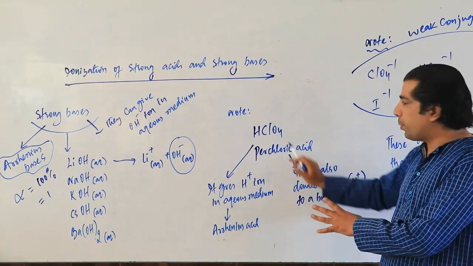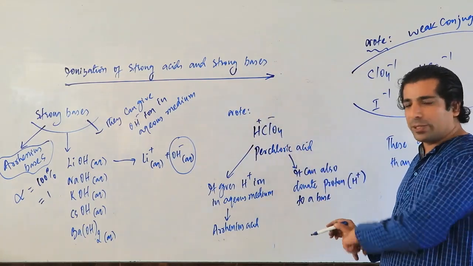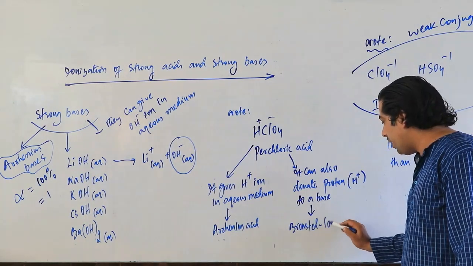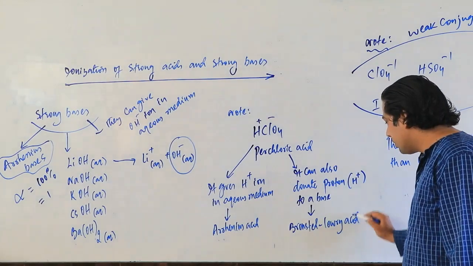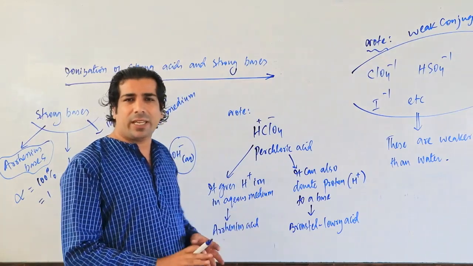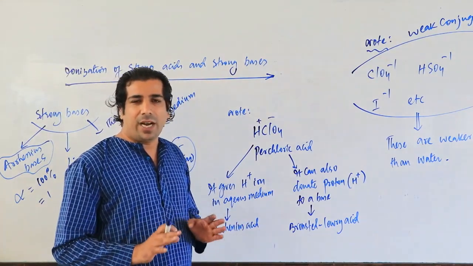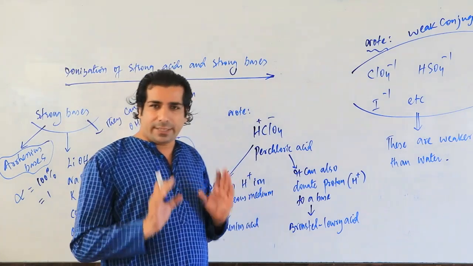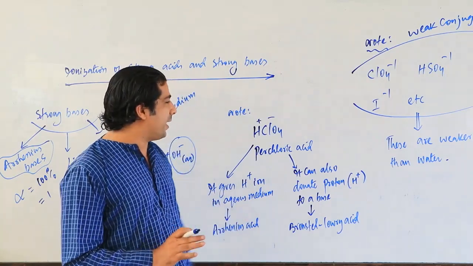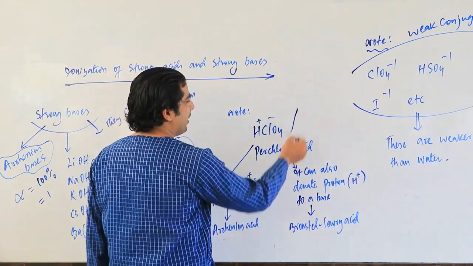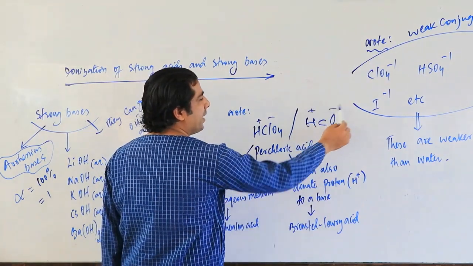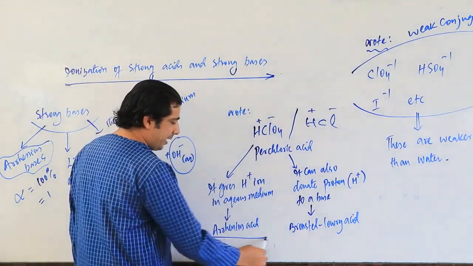So when it donates this H plus to a base, it will become a Bronsted-Lowry acid. So my dear friends, any acid you take can be your Arrhenius acid or your Bronsted-Lowry acid. I hope you are understanding my point. Let us take another example in place of this. In place of this we can take HCl, hydrochloric acid. This hydrochloric acid can give H plus in aqueous medium, so it is an Arrhenius acid.